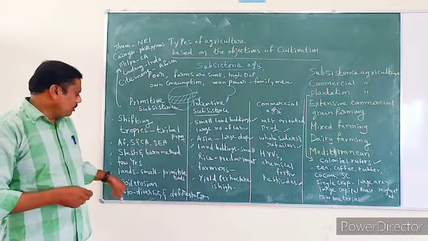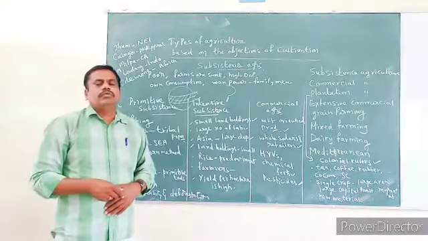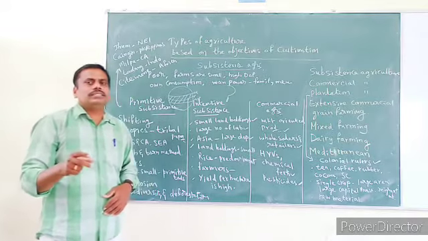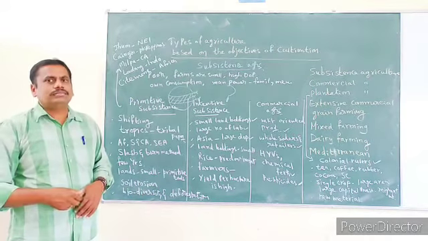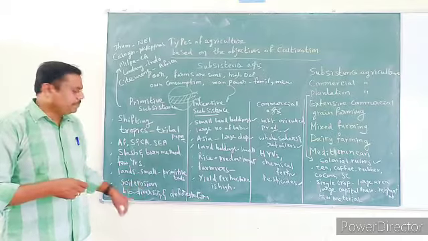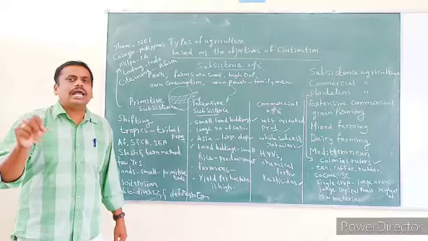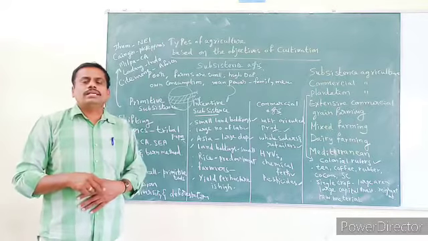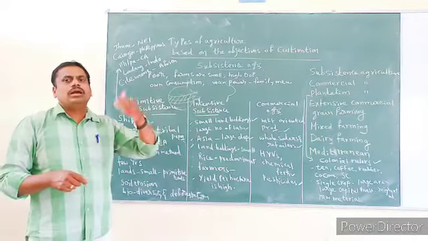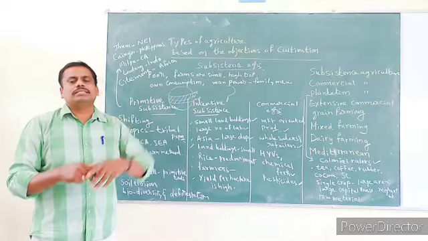One more important thing you have to observe: in this type of cultivation, we see two important drawbacks, disadvantages. This leads to soil erosion. What is soil erosion? It is the washing away of the fine and fertile layer of the soil.